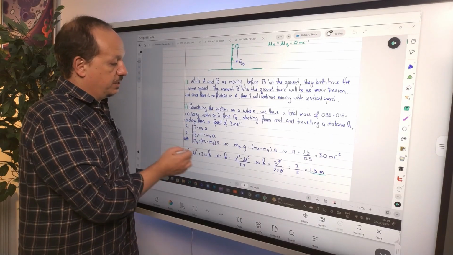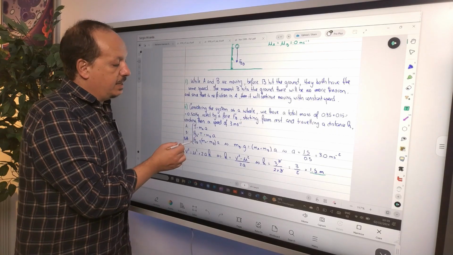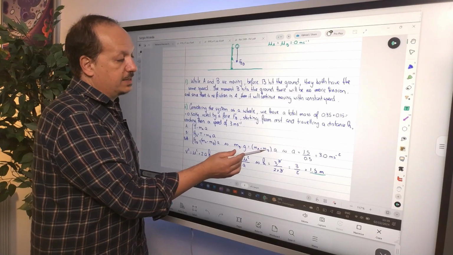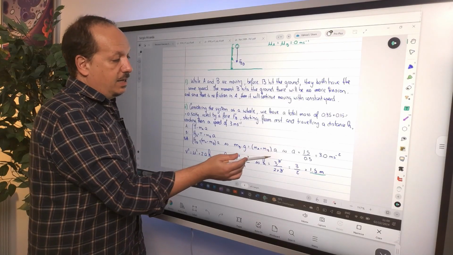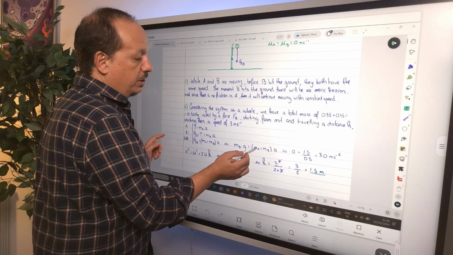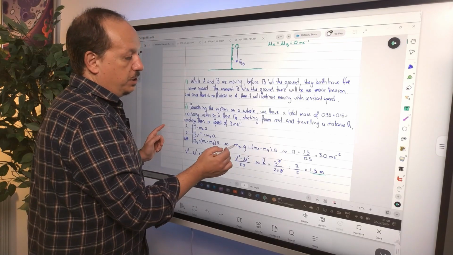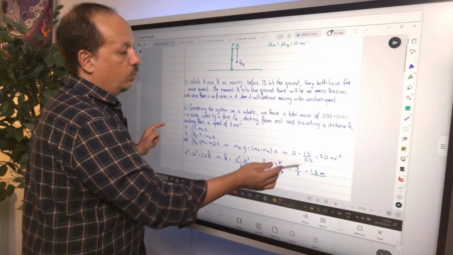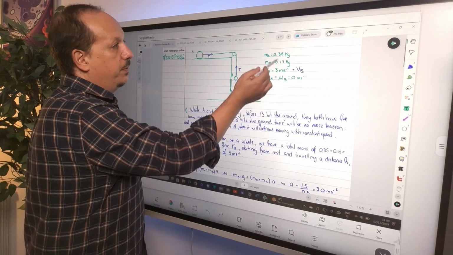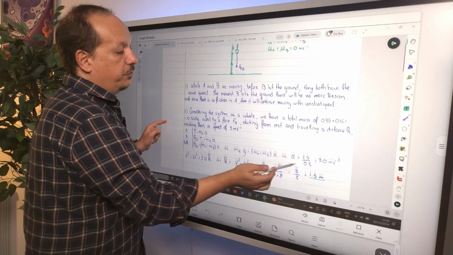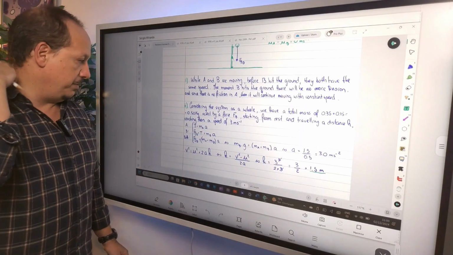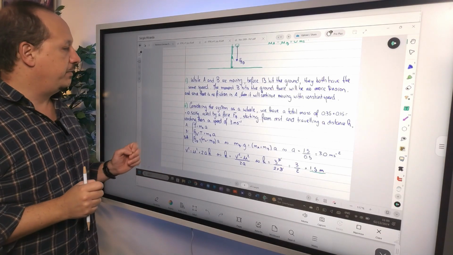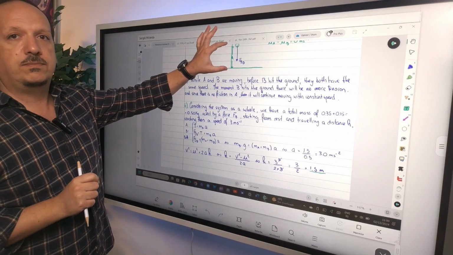So which one do you pick? This one is a simpler one, right? What is the weight of B? It is mB g equals (mA plus mB) a, right? And then it's just a matter of substituting. A is going to be 0.15 times 10, so 1.5, divided by 0.35 plus 0.15, and this gives a value of 3 meters per second squared. Now that you know the acceleration, you have everything you need to get the height, all right?